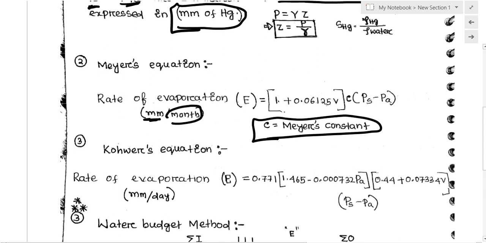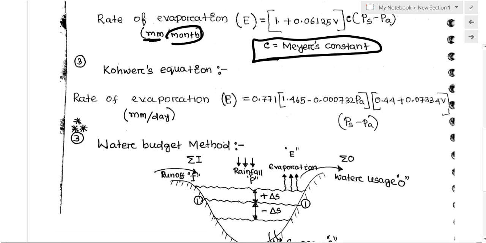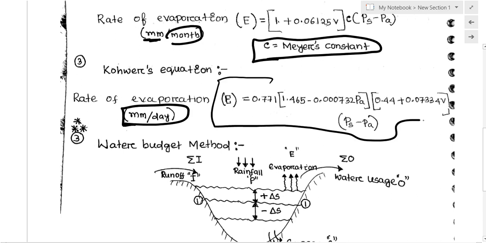Third equation is called the Coarse equation, and here the rate of evaporation is expressed in millimeter per day. This is the formula, and I think you don't need to remember it. It is a very big formula, so the terms will be as they are.